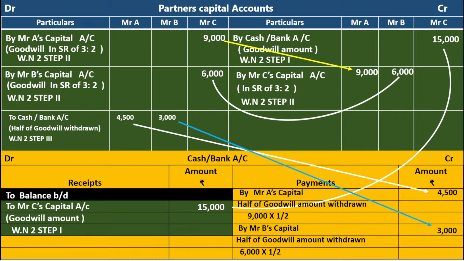Okay. So this is goodwill accounting concept number 2. When the new partner brings the cash for goodwill and half of the goodwill amount is withdrawn, in such cases, we have to pass 3 journal entries. First, cash or bank account debit to new partner capital account. Second step, new partner capital account debit to old sacrificing partners' capital account. When half of the goodwill amount is withdrawn by the old sacrificing partners, sacrificing partners' capital account debit to cash or bank.